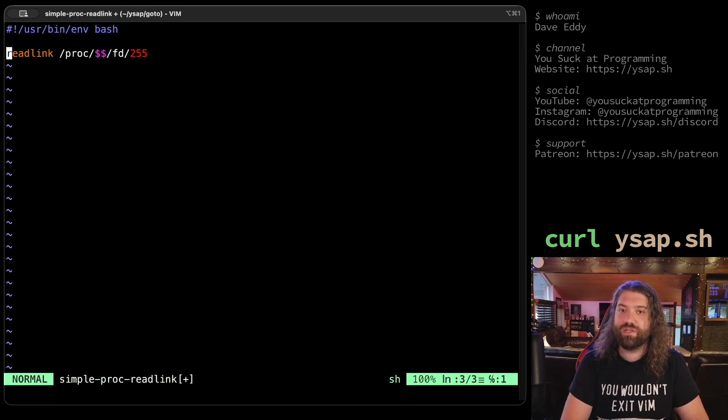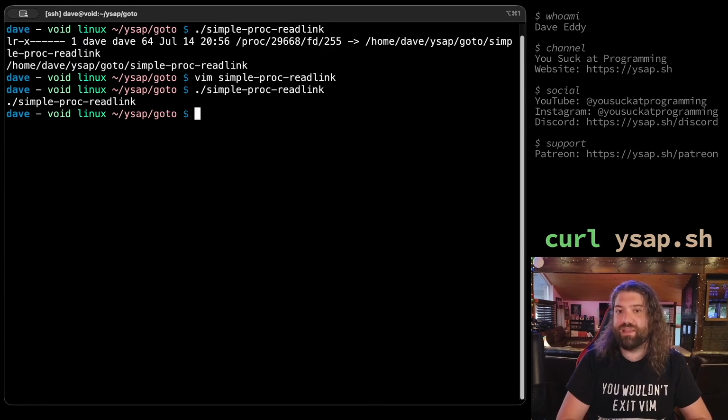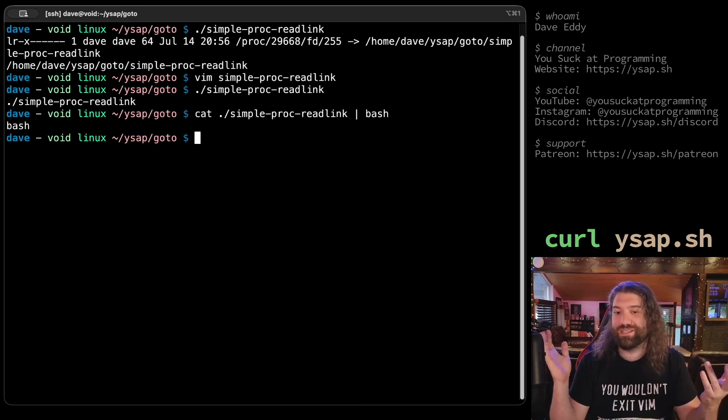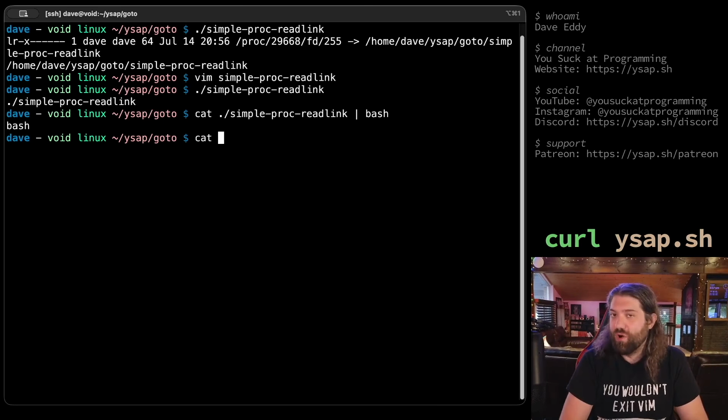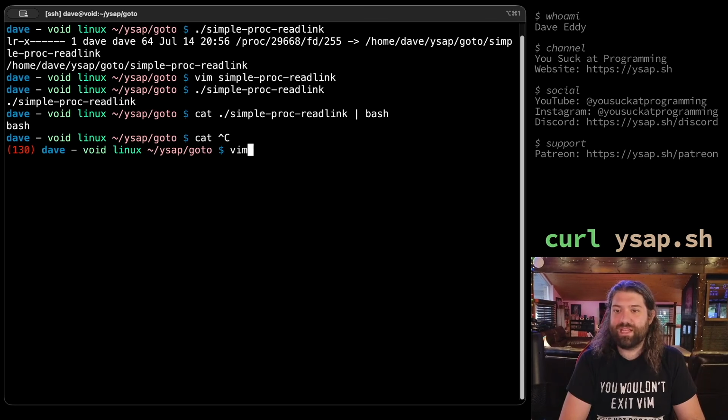What you could also do is we could avoid a lot of this stuff by just looking at $0. This, you can modify this. There are some ways to break it, but $0 was the name of the program as it was executed. So without having to use proc or readlink, you can get the same thing. This absolutely 100% breaks if we were to do something like cat simple proc readlink and pipe it into bash. Then it suddenly just calls itself bash. That is not great. That is not what we want here. But your backwards example also won't work as written because that 255 FD is just not there. We can't find ourselves. But I would say for this example, it's probably safe to use $0.